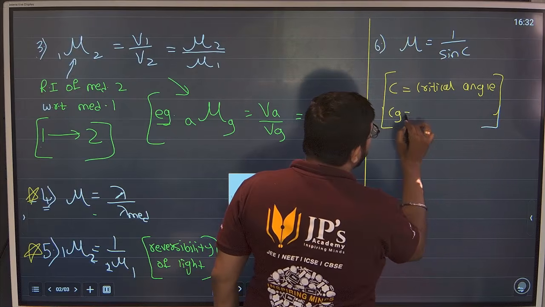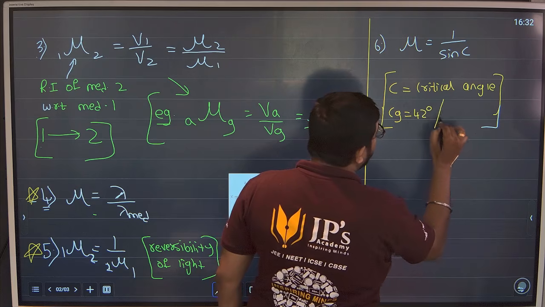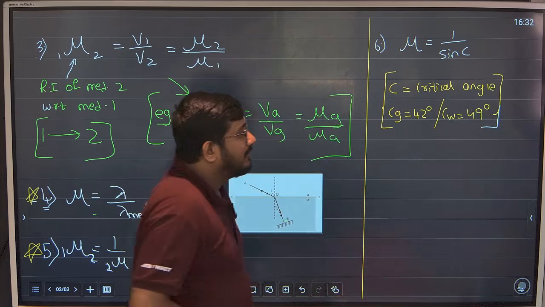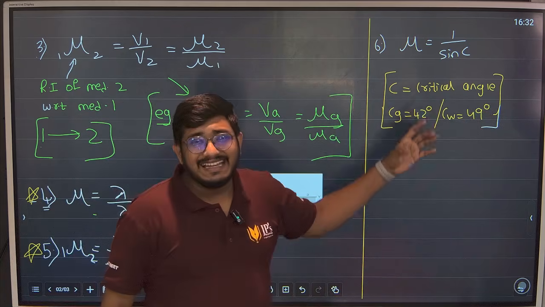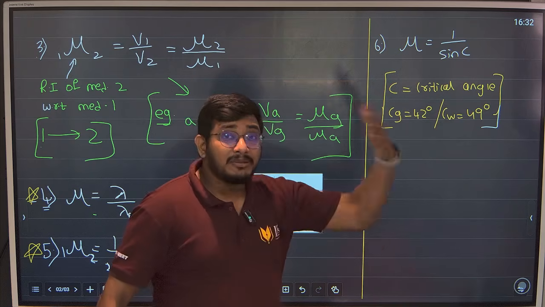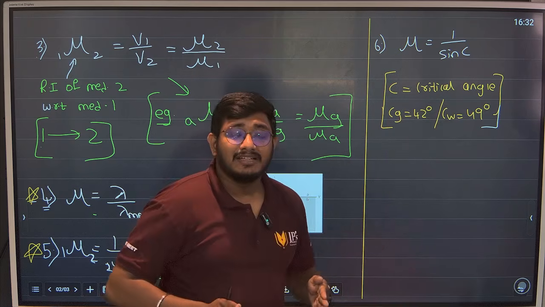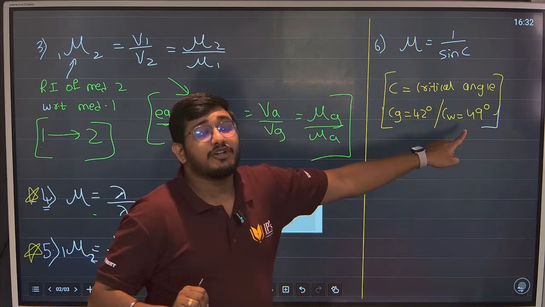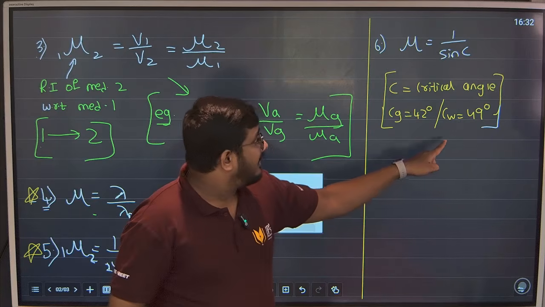If you say glass, it will take 42 degree. Water, we will take 49 degree. Sometimes they will give you a different critical angle for different glass. For water, sometimes they will give you 48 degree. But I want you to consider 42 and 49 degrees if they have not given. Okay? So this is the formula.